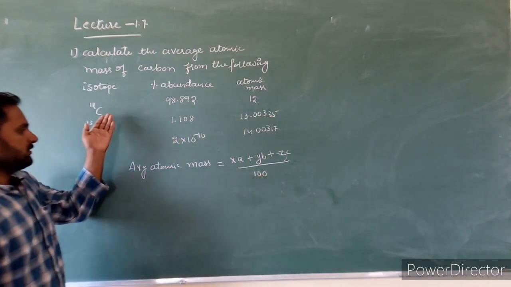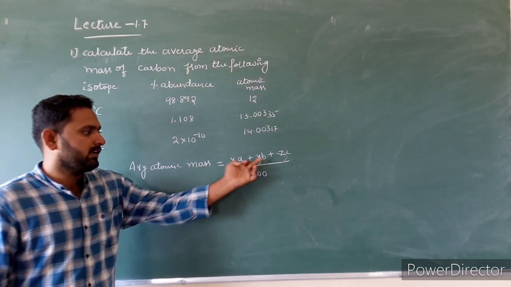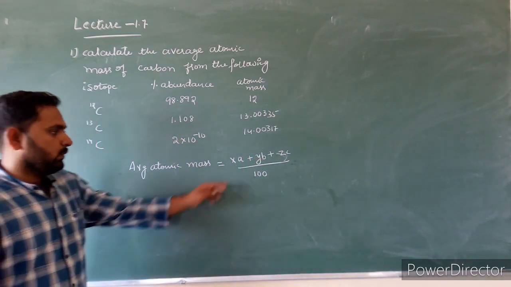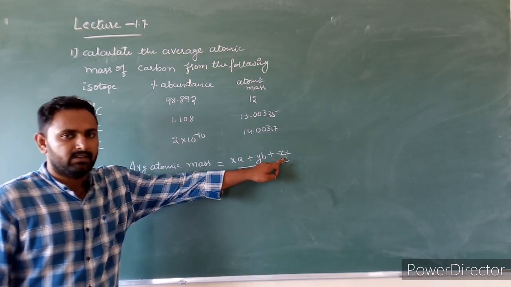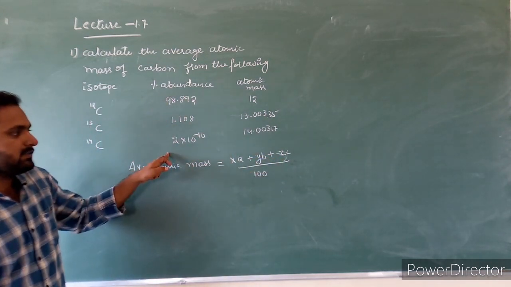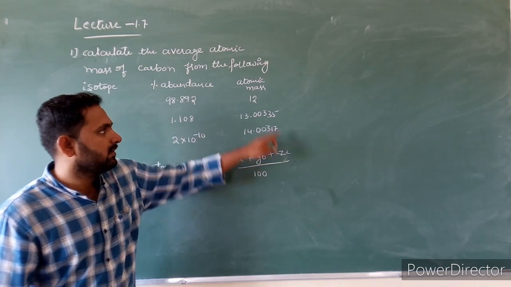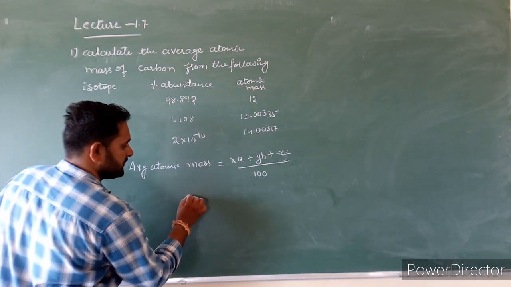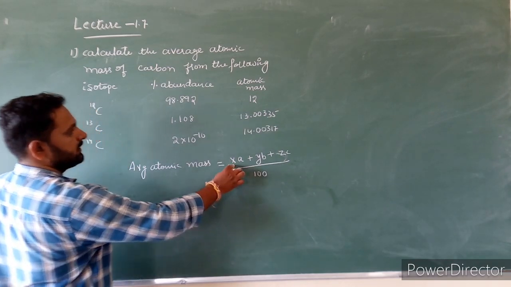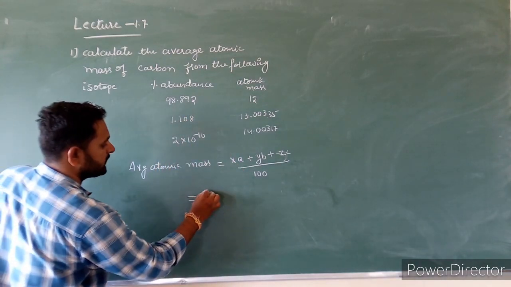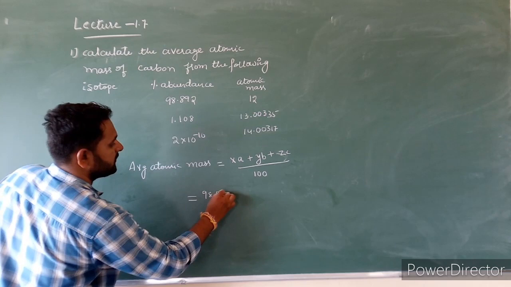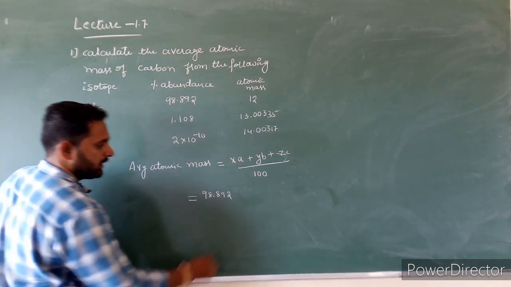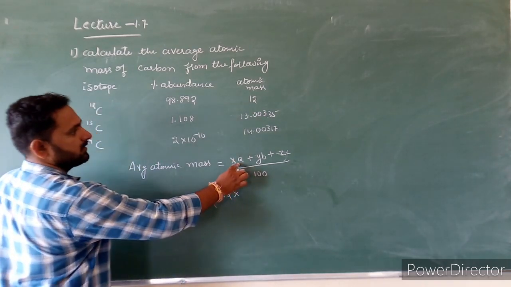Because there are 3 isotopes, I am using x, y, z. Now x, y and z are percentage abundance. A, B, C are atomic masses of isotopes. Now let us substitute the values. x means 98.892 into